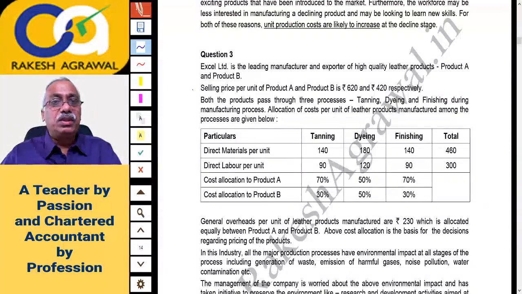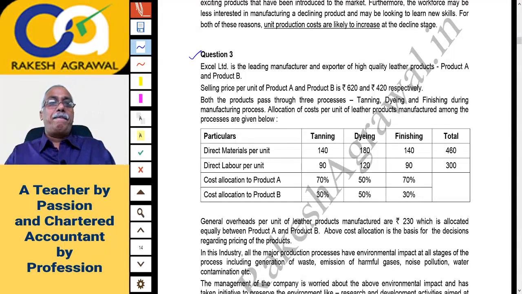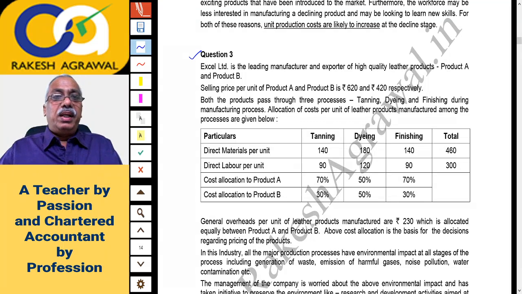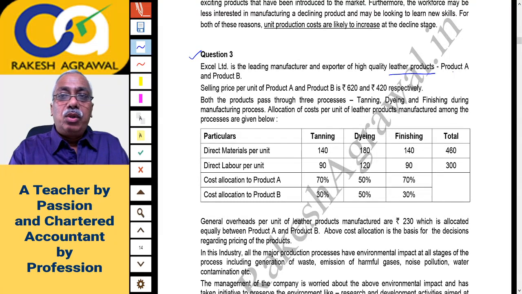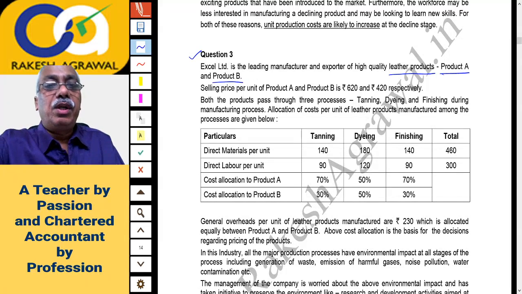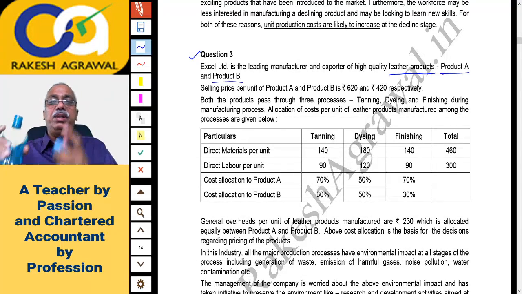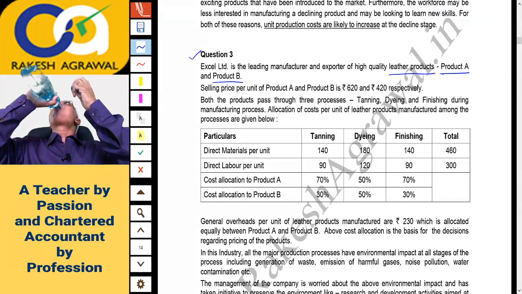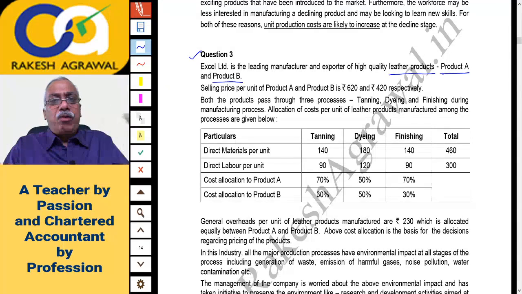Okay, so we'll move to question number 3 now. Question 3. Excel Limited is a leading manufacturer and exporter of high quality leather products, and there are two products, product A and product B. Selling price per unit of product A and product B is given as rupees 620 and 420. Selling price of A is 620, selling price of product B is 420, and these are leather goods, could be anything.